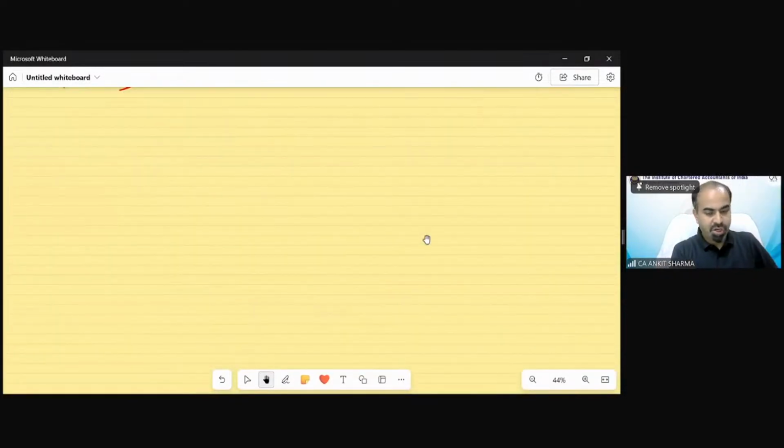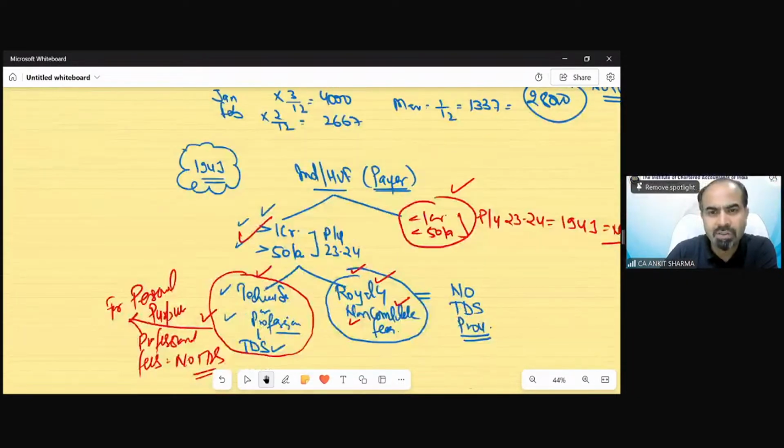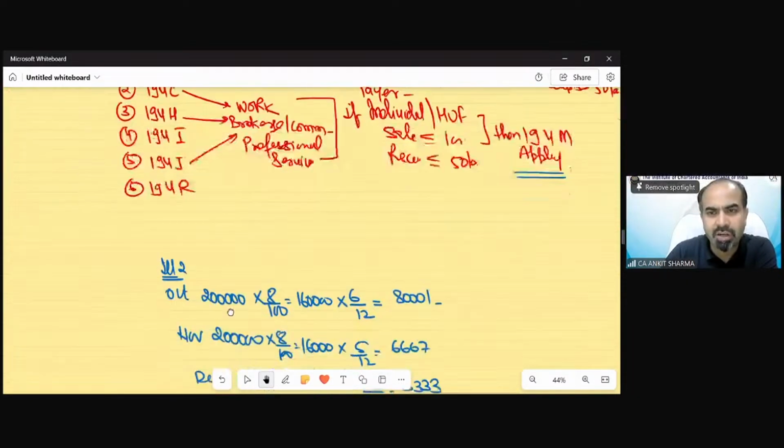I have made a chart also for this. In our TDS provisions, you must have seen that there are some sections in which individual and HUF whose turnover exceeds a specified limit are only included. So I have made a list of those payments. Before starting the class, I have already made this chart. Correct.